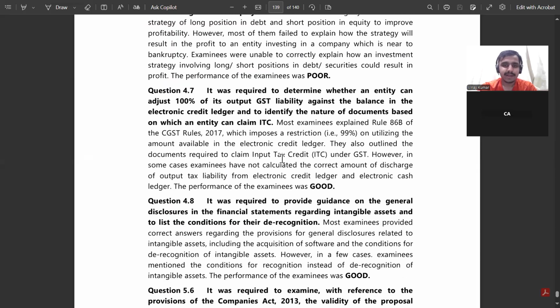Now, next, it was required to determine whether the entity can adjust 100% of its output liability against the balance in the ECL, and to identify the nature of the documents required to claim ITC. Most examinees explained Rule 86B, which imposes a restriction of 99% on utilizing the ECL. They also outlined the document requirements to claim ITC, मतलब कि GST four requirements are there ना कि to claim ITC. Or in some cases, examinees have not calculated the correct amount of the discharge of output liability on the e-cash ledger, credit ledger, and the cash ledger.